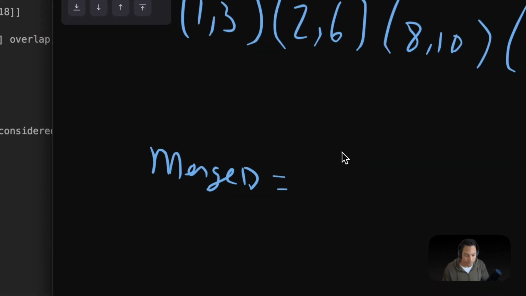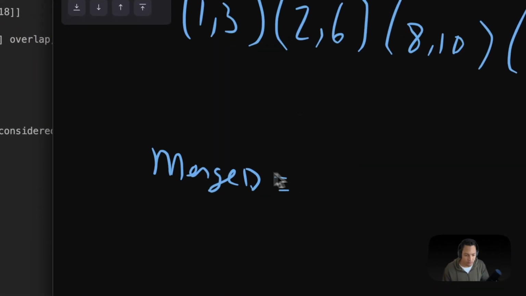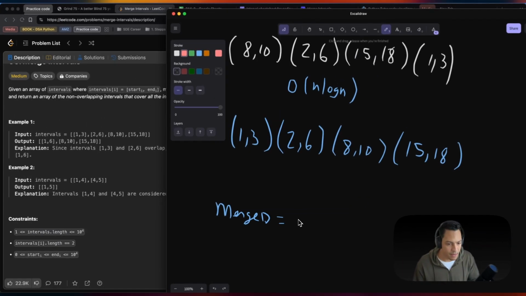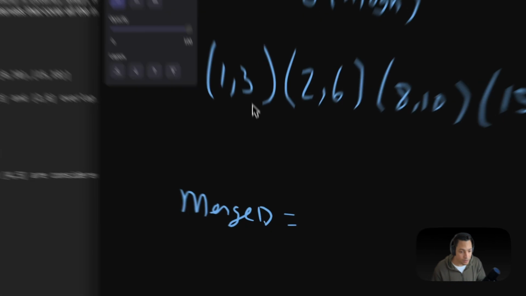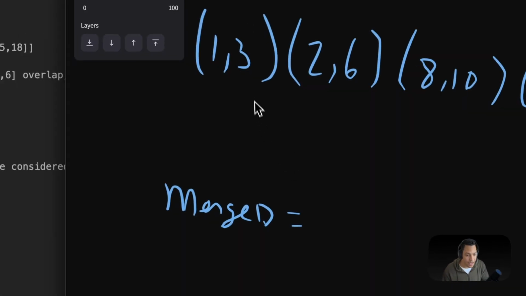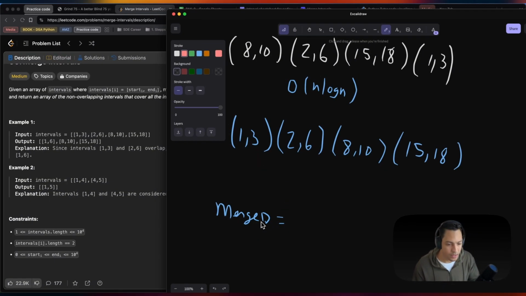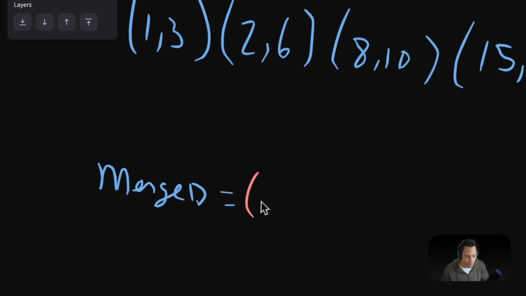So the first condition would be to check if the merge list is empty, right? Because if it's empty and our array is already sorted, we don't have to worry about order. If it's sorted already and our list is empty, we can just go ahead and immediately add our first item in the array to our merge list, or our new merge array, because that would be a good starting point, right?